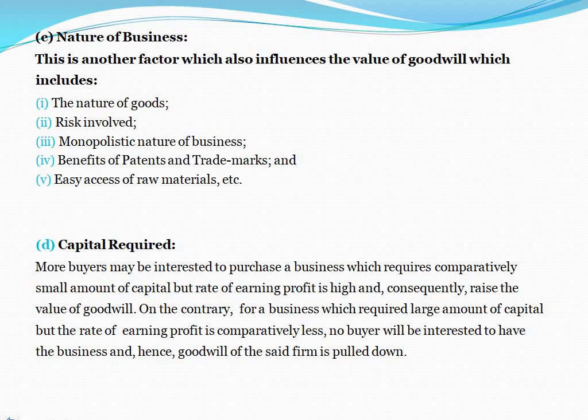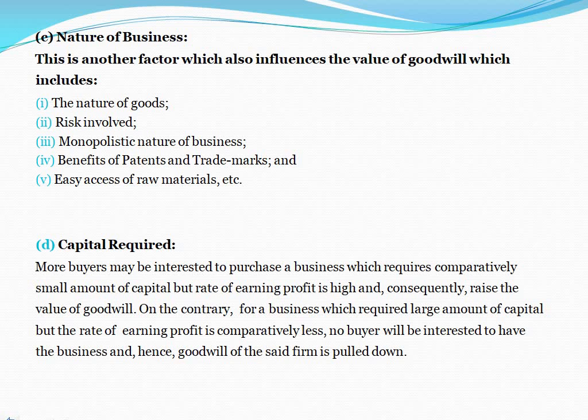Nature of business. This is another factor which also influences the value of goodwill, which includes the nature of goods, risk involved, monopolistic nature of business, benefit of patents and trademarks, and easy access to raw material, etc.